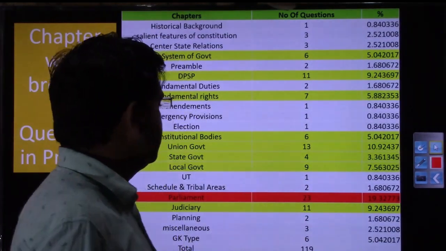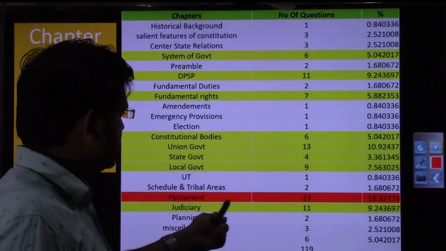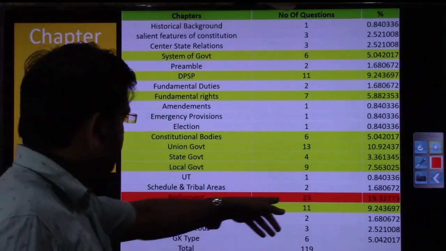Now let us look at the chapter-wise breakup. The most number of questions have been asked from the parliament section.